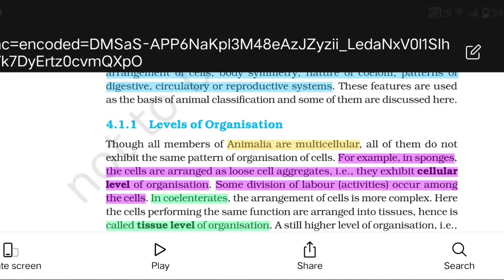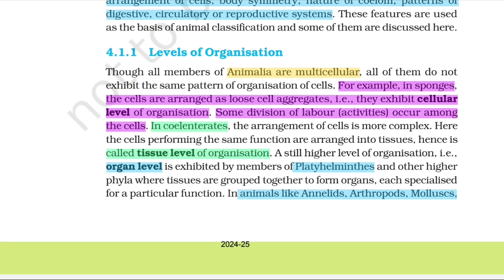Level of organization. Though all members of Animalia are multicellular, all of them do not exhibit the same pattern of organization of cells. For example, in sponges, the cells are arranged as loose cell aggregates. They exhibit cellular level of organization. Some division of labor activities occur among the cells. In coelenterates, the arrangement of cells is more complex. Here, the cells performing the same function are arranged into tissues. Hence, it is called tissue level of organization.